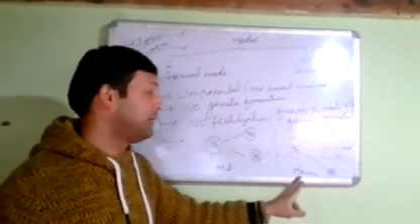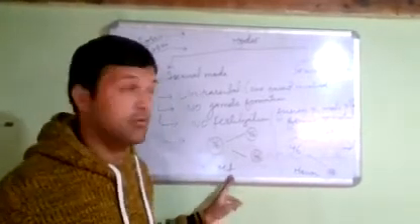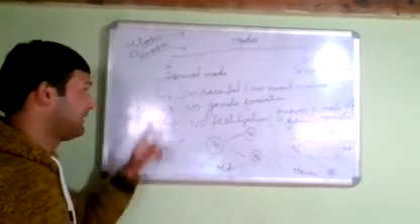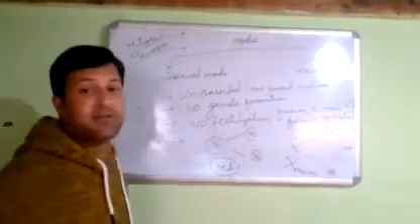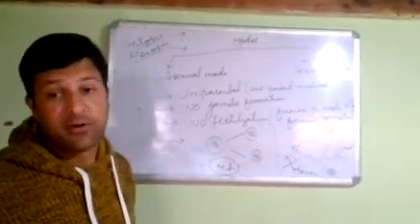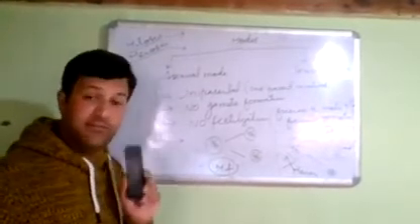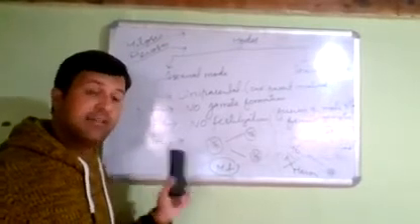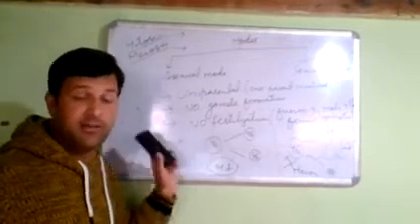So this type of division takes place in the germ cells. This type of division takes place in the somatic cells. Now what happens in asexual reproduction? In asexual reproduction, only mitosis takes place. No meiosis takes place in the process of asexual reproduction. That means in asexual reproduction, the daughter cells will have the same chromosome number as their parent. No meiosis takes place during asexual reproduction.